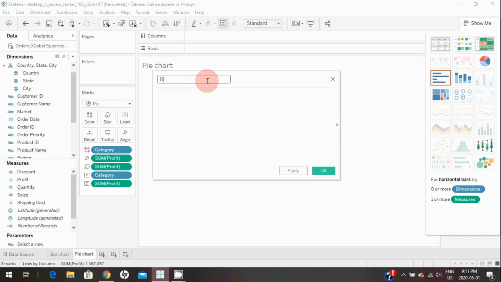After this we're going to create a calculated field. I'm going to call this display, and in the formula box here I'm going to select the newly created parameter, which is select a view, and hit apply, click OK.